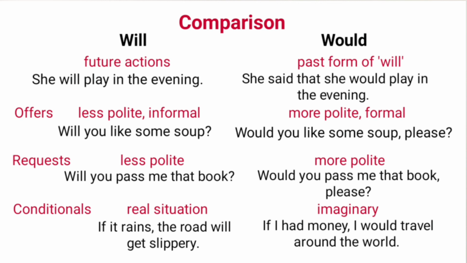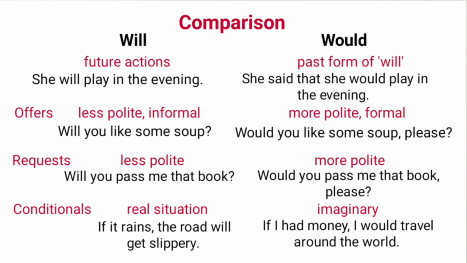Requests expressed with will are less polite and informal. We use will to request to our friends or siblings. For example, will you pass me that book? While requests made with would are more polite and formal. We use would to request to our elders, seniors, or strangers. For example, would you pass me that book, please?